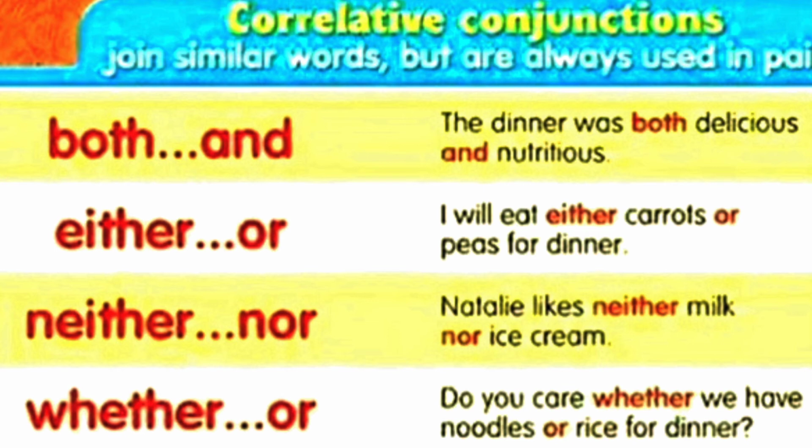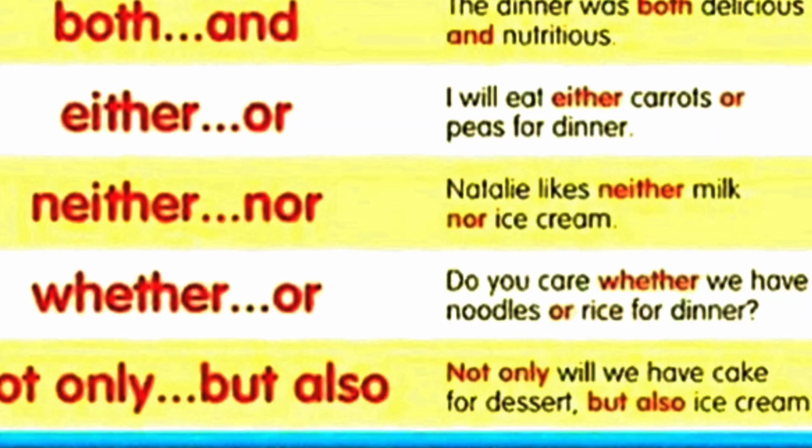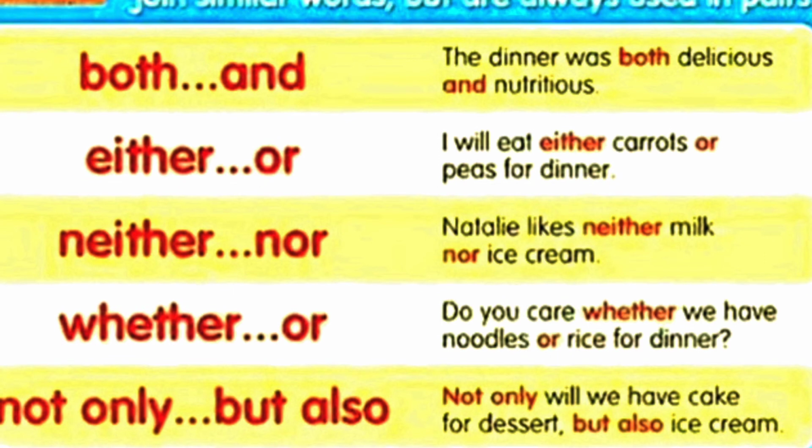So here we can use: Natalie likes neither milk nor ice cream. Whether and or. Do you care whether we have noodles or rice for dinner? Not only and but also. Not only will we have cake for dessert but also ice cream.